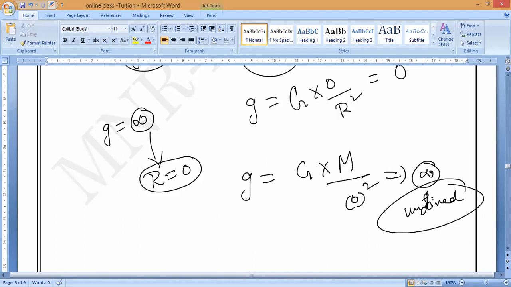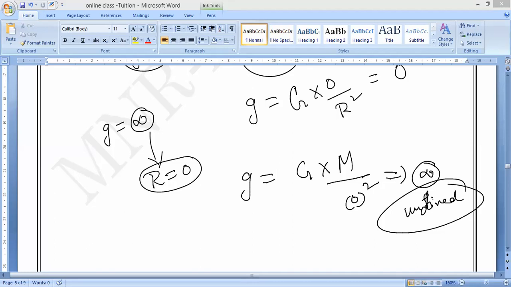That is what you should remember. If you are moving away from the surface of the earth, the distance from the center of the earth increases, and hence the value of G decreases. Sorry, G decreases. If G increases, R is decreasing. So R increases and G decreases.